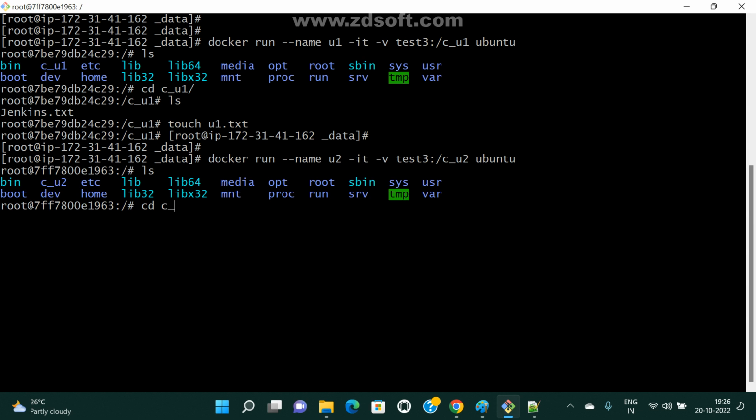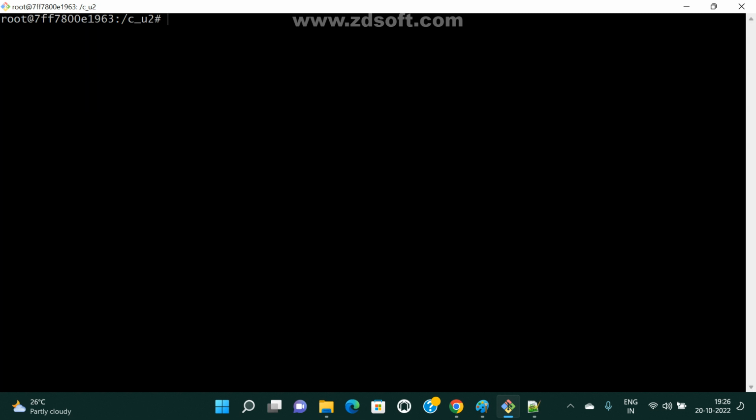How many files can we see here: only one, two files, or no files? Anyone guess? Already in my volume I have one file. I connected a container, attached that volume, and created one file there. Now the same volume I am attaching to one more container. How many files can we see here, one or two or none?